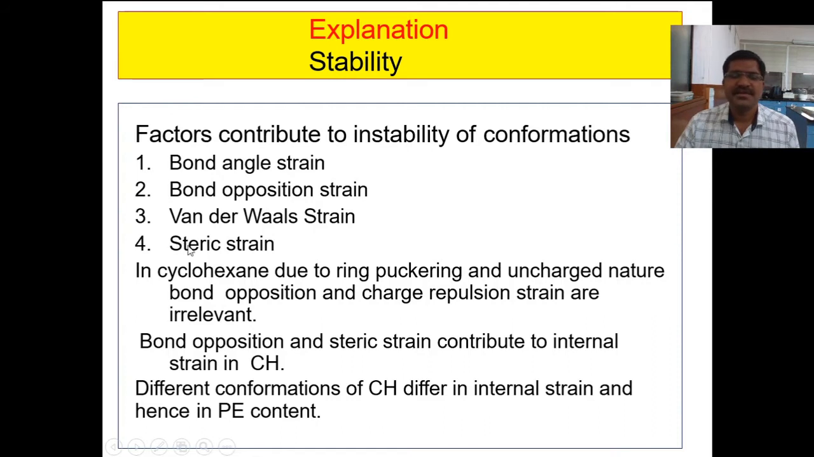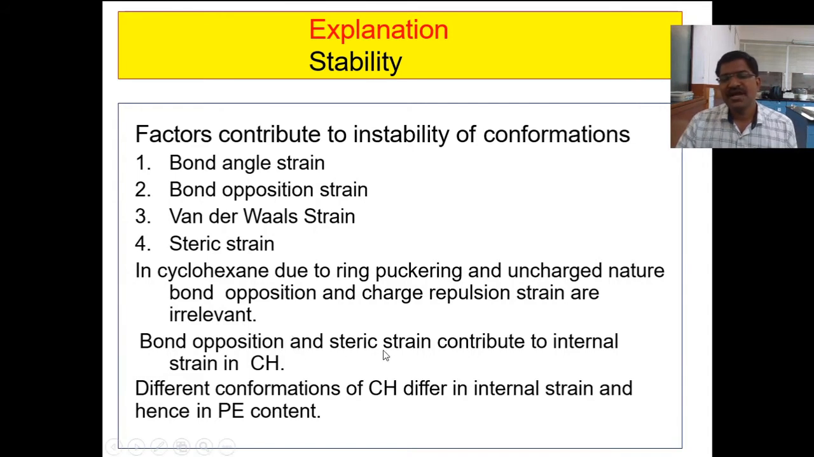When a bulky group is present, it creates steric interaction. The strain that arises due to a bulky group is called steric strain. In cyclohexane, due to the ring nature and uncharged nature, bond opposition and charge repulsion strain are irrelevant or absent. The six-membered ring is present in a chair form or in a staggered form, and therefore the bond opposition strain is nearly zero or absent.